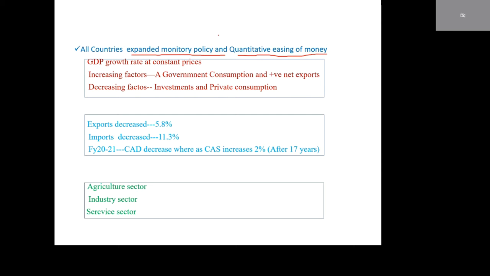So banks are full of money. Repo rates and interest rates are decreased, so the availability of money with the people also increases.